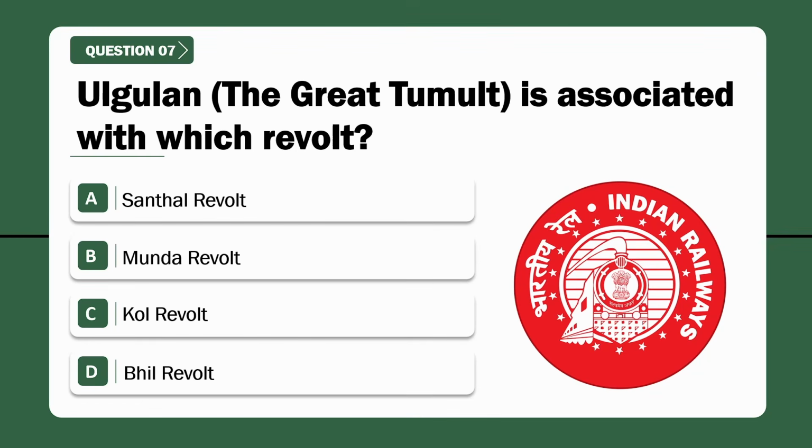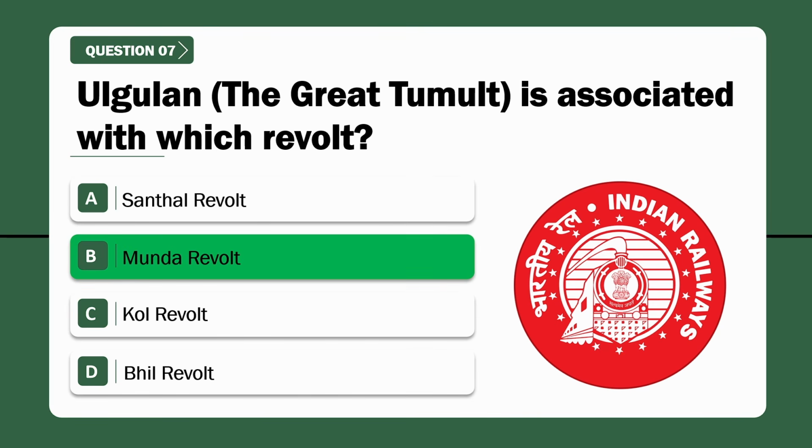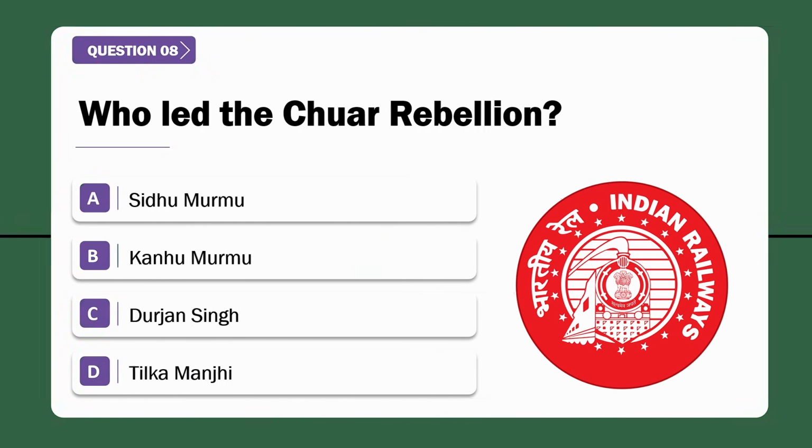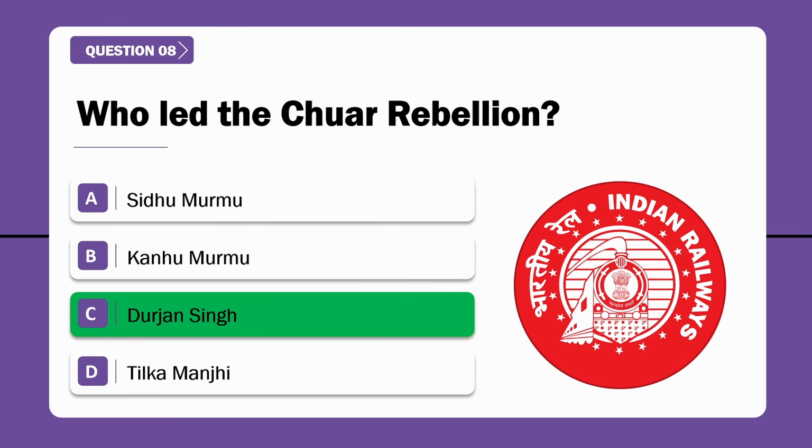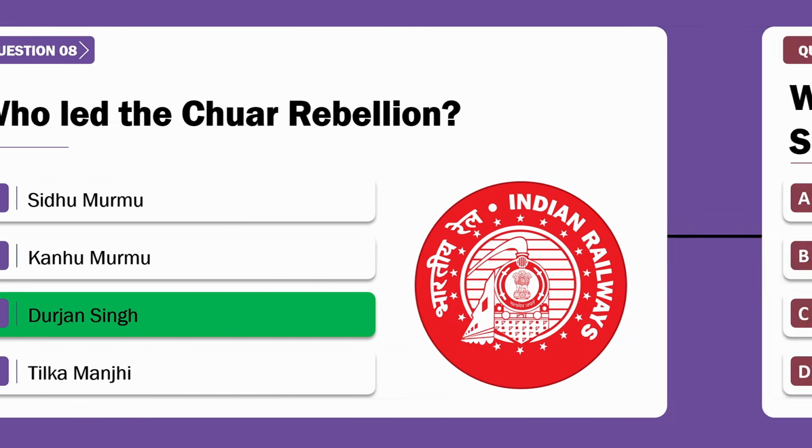Question number 7. Ulgulan is associated with which revolt? Correct answer is option B, Munda revolt. Question number 8. Who led the Chor rebellion? Correct answer is option C, Durjan Singh.